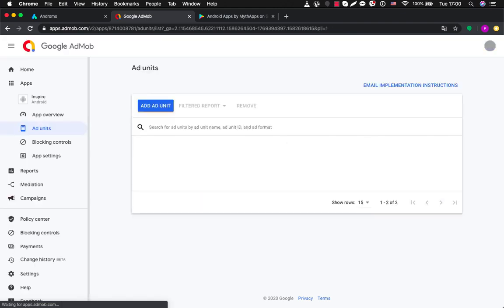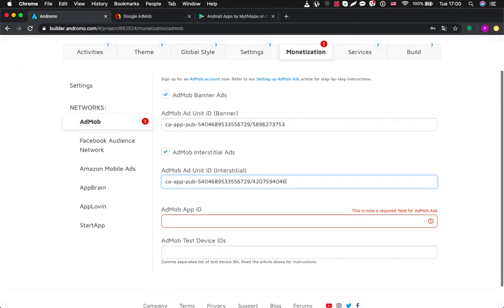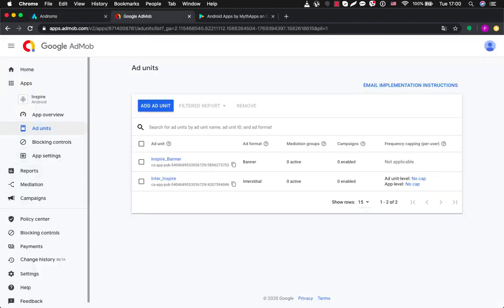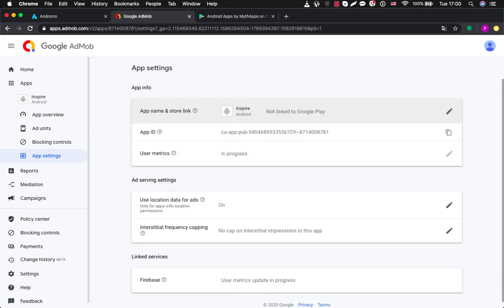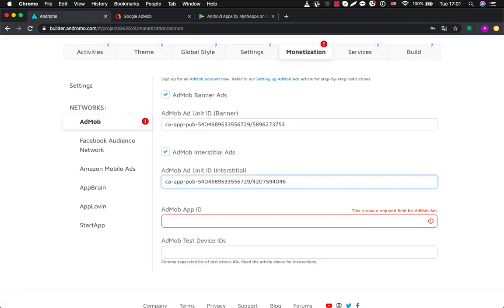Okay, so done. We have created 2 ad units for our application, and now we have to add the last thing, AdMob app ID. So we take this particular app, which is called Inspire, we go to its app settings, and here we have the AdMob app ID for this application. We just copy it and paste it here.